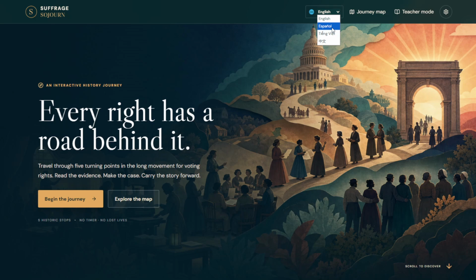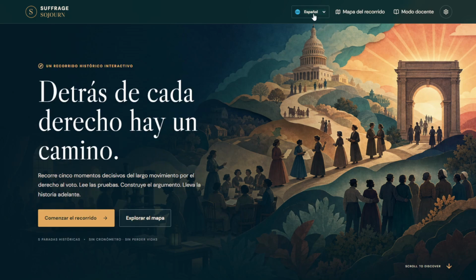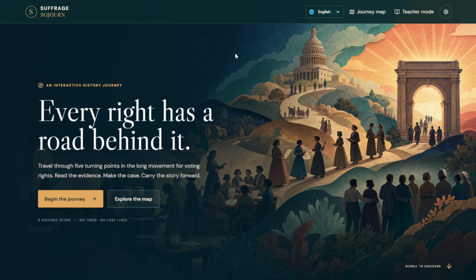This time I decided to just limit it to English, Spanish, Vietnamese, and Chinese. But you can see with just a drop-down menu, all the language changes to whatever the target language is. And I think that's important because we want to make sure that every student has access to this information, this history, and they can use it.